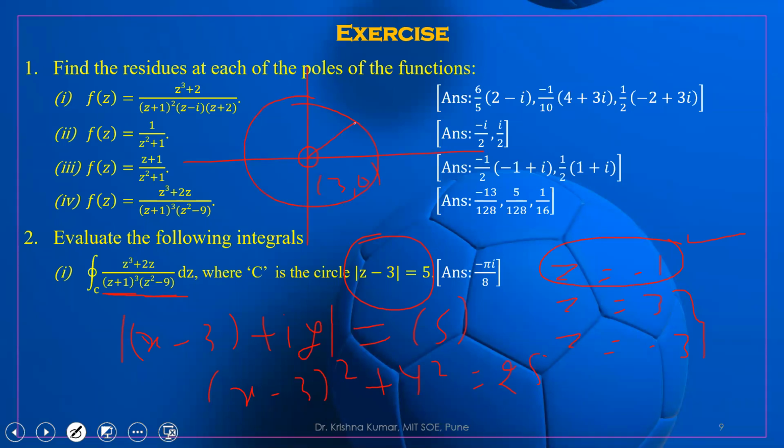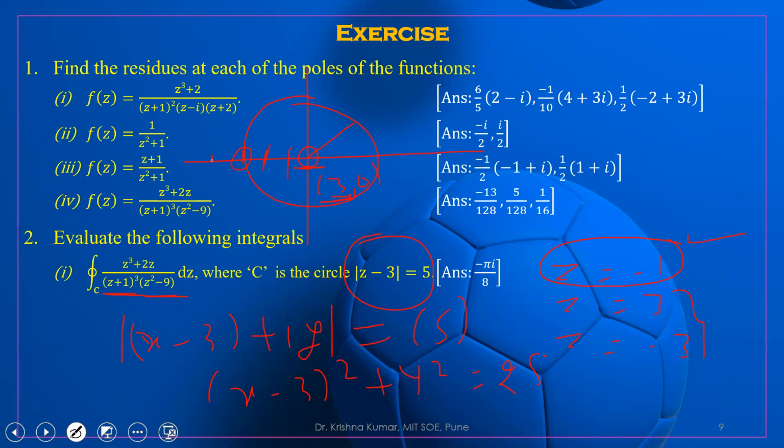Clearly here, z equal to minus 1. If this is 0, 3, 0 means 1, 2, 1 and 0. This part is 0, and 3 is positive. So this is 2, this is 1, this is 0. Where is z equal to minus 1?